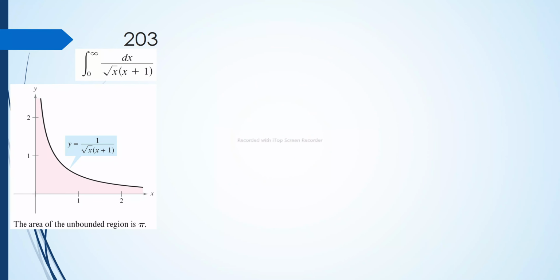Now for a third example, we have the integral of dx over square root of x times quantity x plus 1. Now, as you can see, in this example, again, there is an infinite discontinuity at 0. So that is an improper integral. But also notice that the upper limit is approaching positive infinity. So this is considered a doubly improper integral.